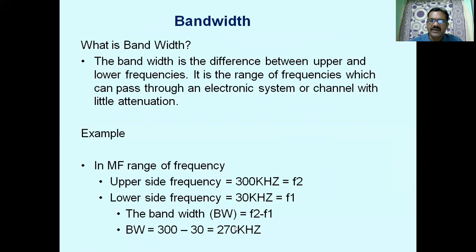Therefore, the bandwidth of this particular medium wave frequency band is 270 kHz, which occupies from 30 kHz to 300 kHz. So what is bandwidth? It is nothing but the range of frequencies, or the difference between the upper and lower end frequencies present in a particular band of frequencies.